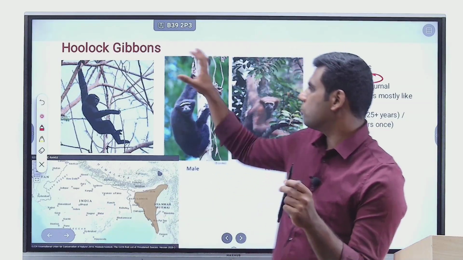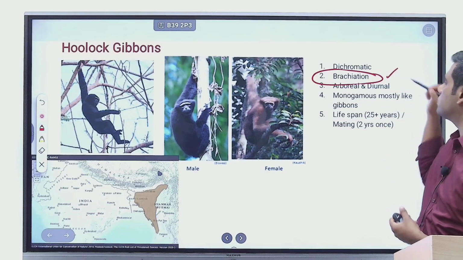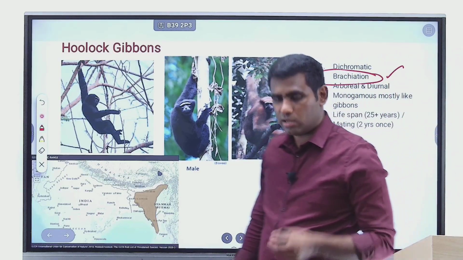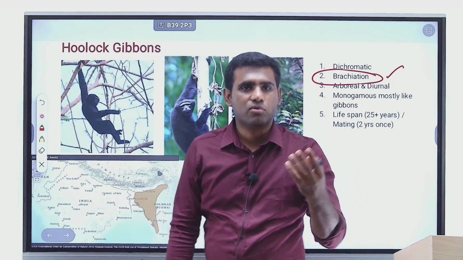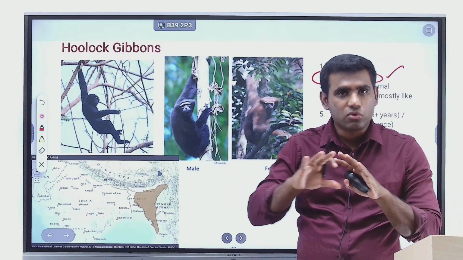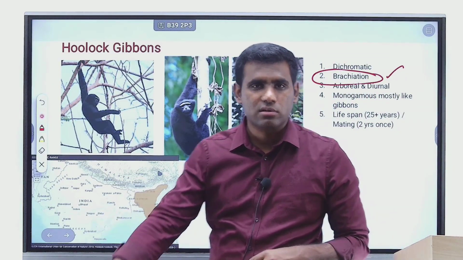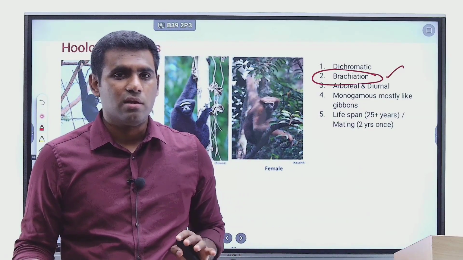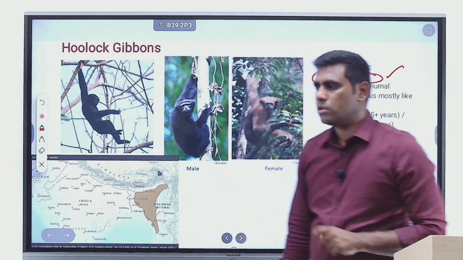All of these are there with hoolock gibbons. So that is the word brachiation. Tomorrow this could be asked in your examination, right? The organism exhibits brachiation, and you should not be confused about what it is. And hoolock gibbons are also arboreal, they are also tree living. They rarely become terrestrial, they don't even come to the ground, right?